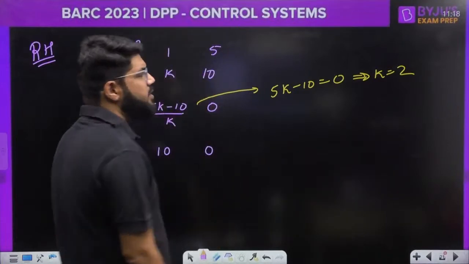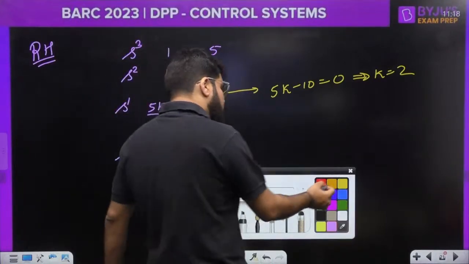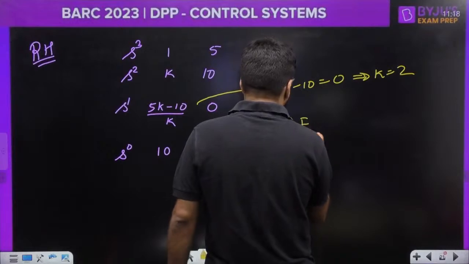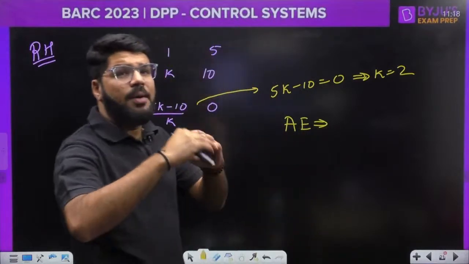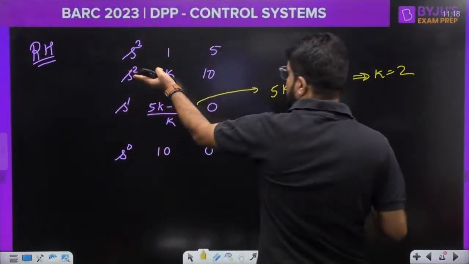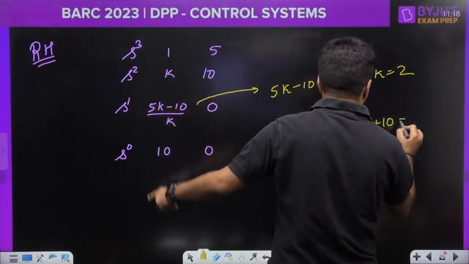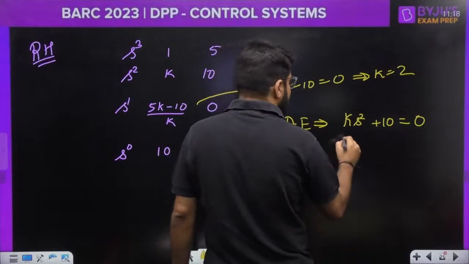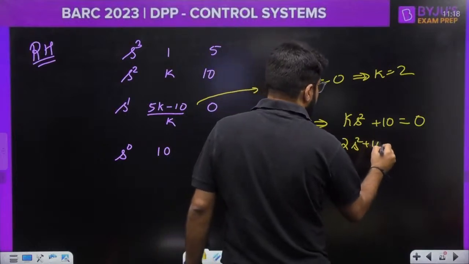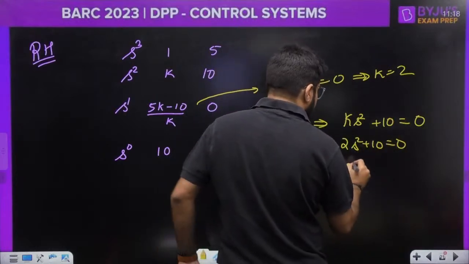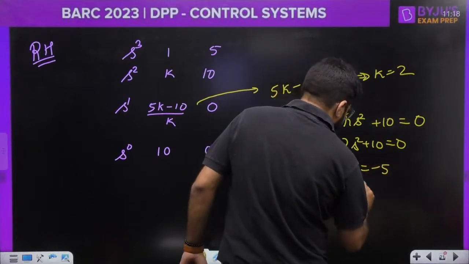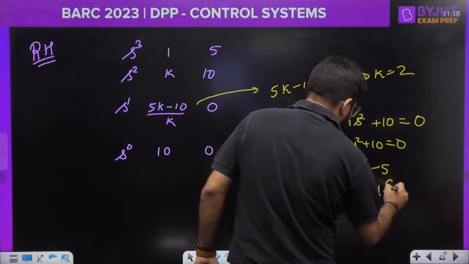The value of k is equal to 2. Acha, if k is equal to 2, then what is my auxiliary equation? Auxiliary equation is made by the row above row of 0. So above the row of 0, you have s square row. The coefficient of s square will be k plus 10 s ki power 0. So k s square plus 10 equal to 0. That is 2 s square plus 10 equal to 0. K ki jagah 2 rakh diya. So s square is minus 5, and s is equal to plus minus j root 5.